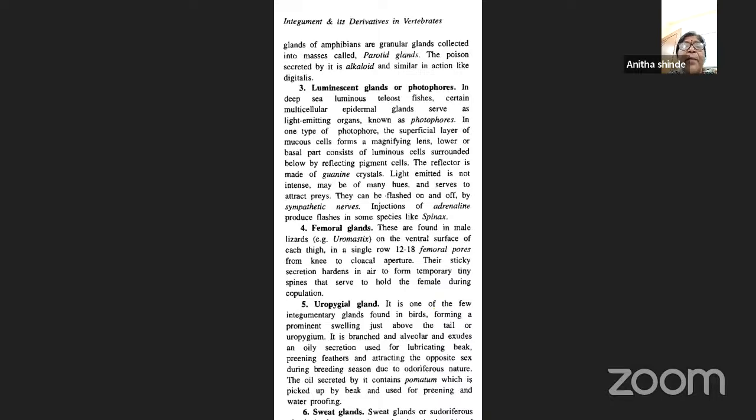Now, in one type of photophore, the superficial layer of mucus cells forms a magnifying lens. The lower or basal part consists of luminous cells, which are surrounded below by the reflecting pigment cells, and the reflector is made up of nothing but guanine crystals.